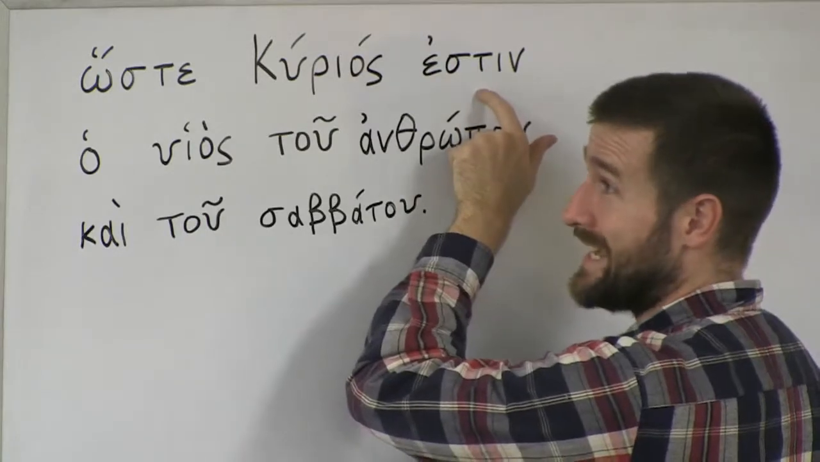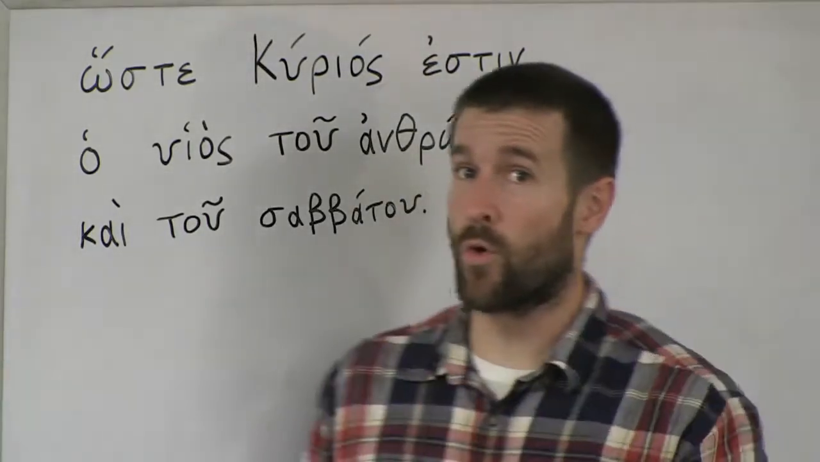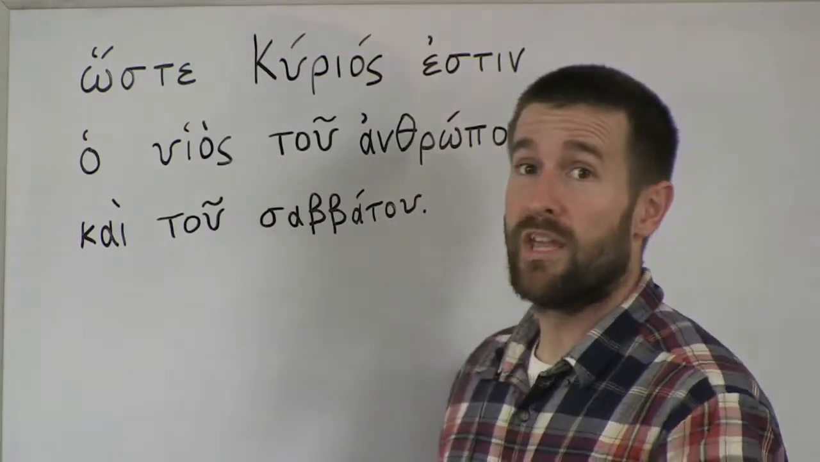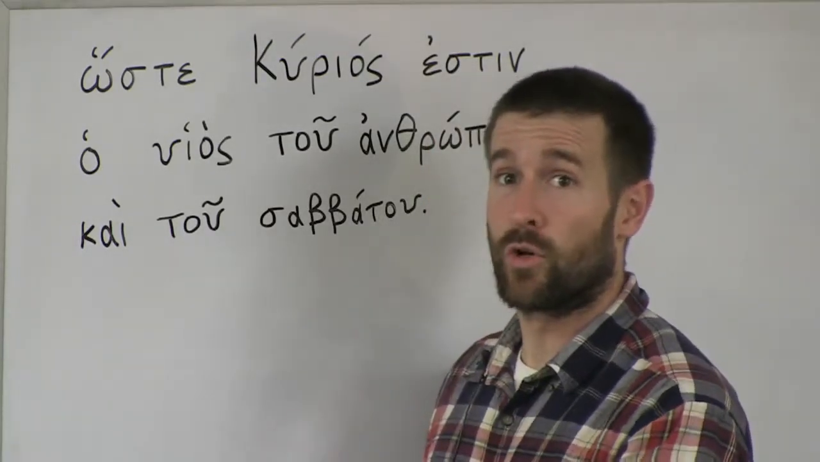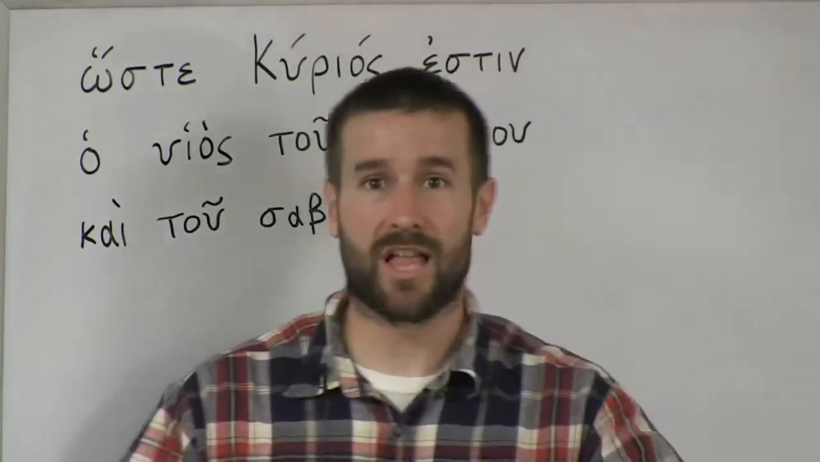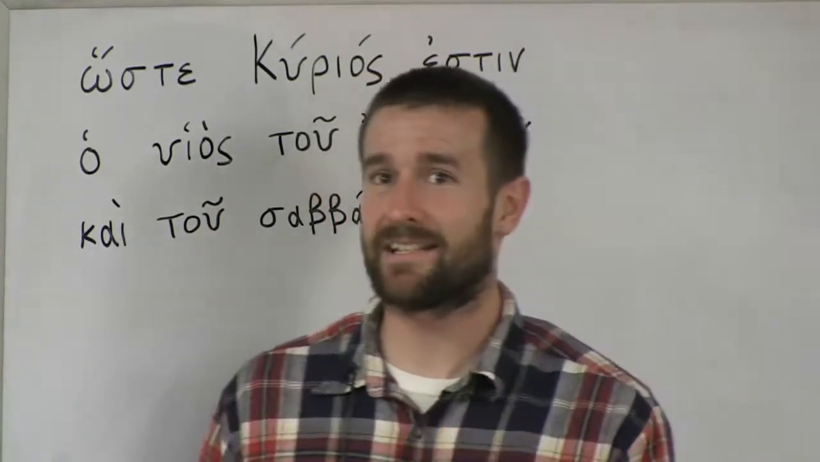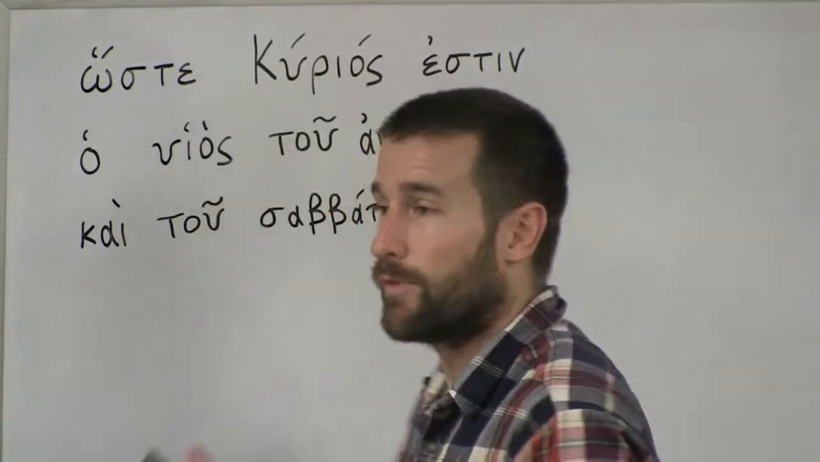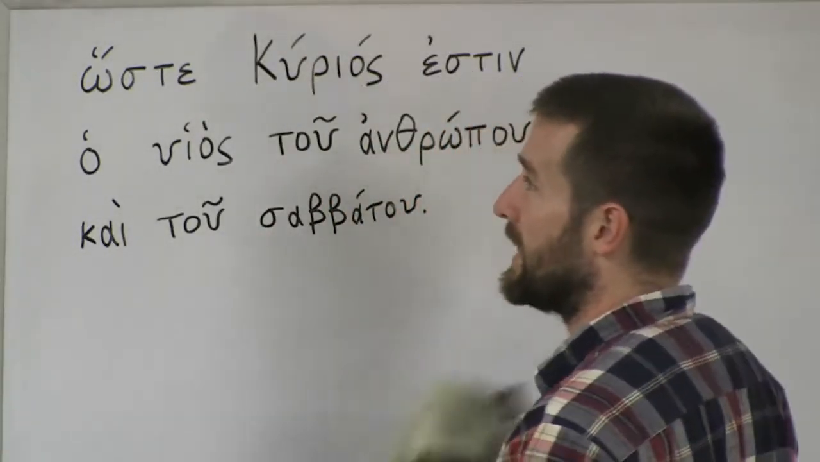Estin means is. Now notice, the word order is completely different in Greek, because in English it was, "Therefore the Son of Man is Lord also of the Sabbath." In Greek, the word order is a lot more flexible, so you can say the exact same thing and just put the words in a completely different order. It's just more flexible in Greek than in English, okay?